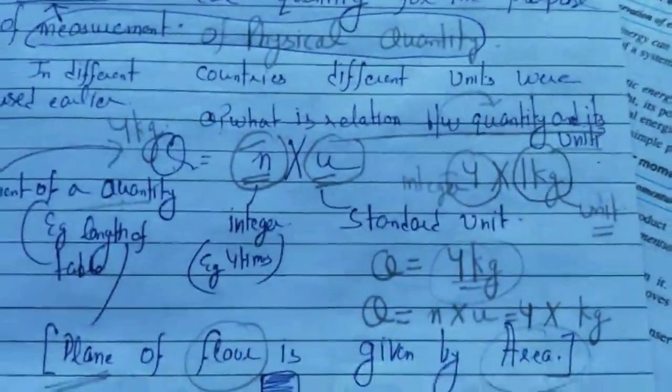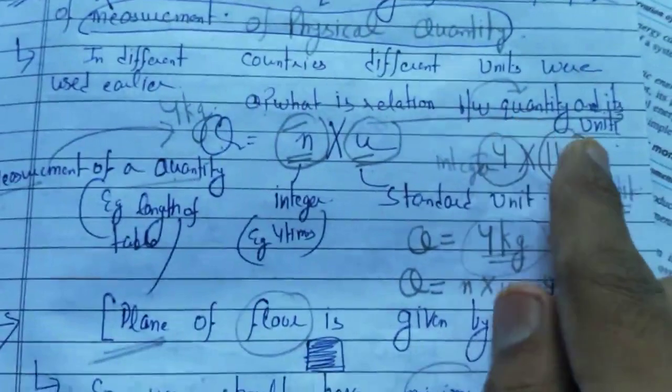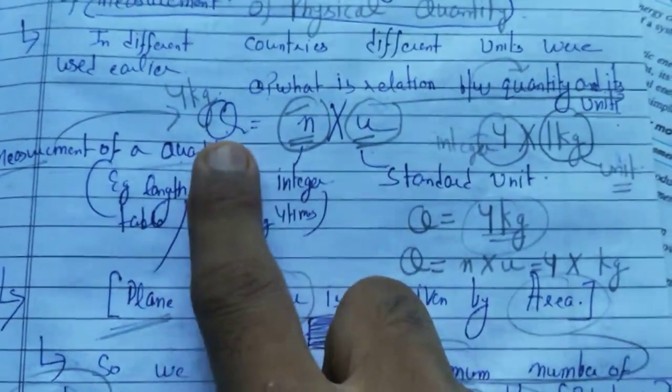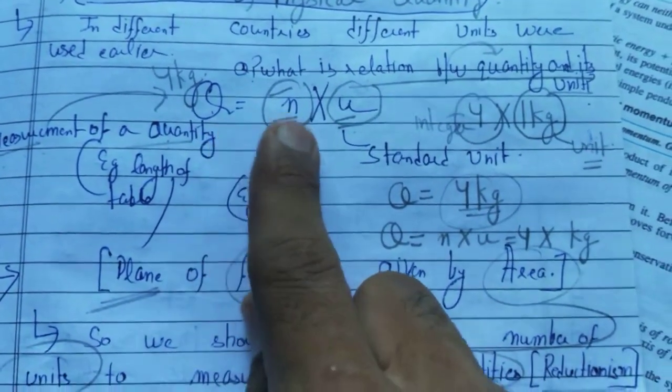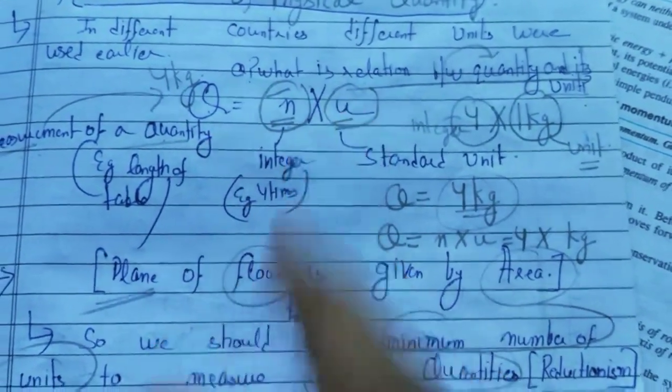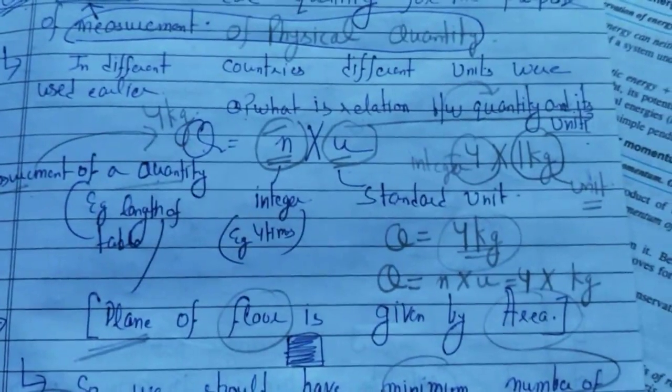So how are physical quantity and unit related? Q is the physical quantity, the measurement of a physical quantity. N is a number and U is a unit. Q is equal to NU. This is the relation between physical quantity and the unit.